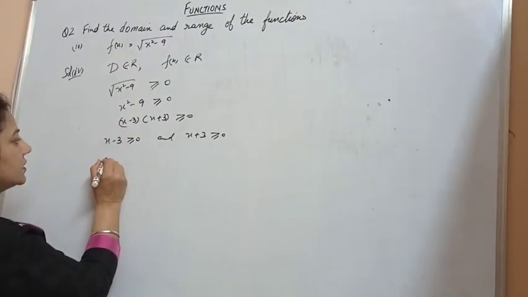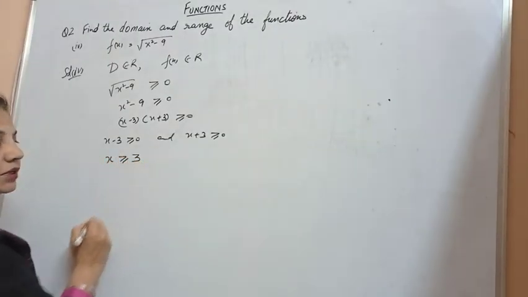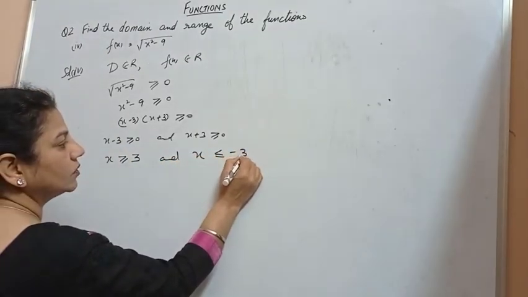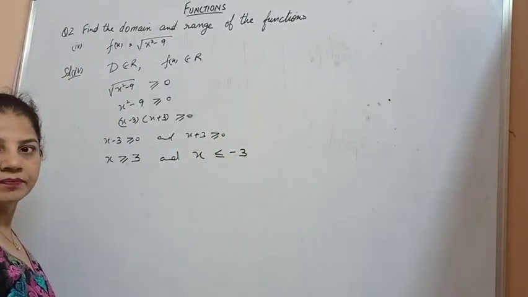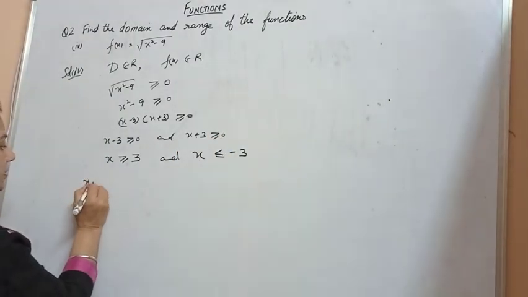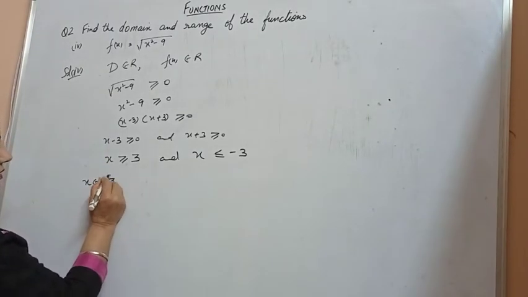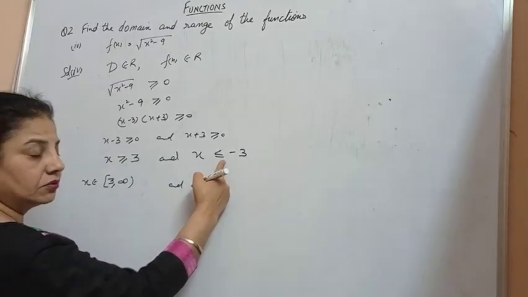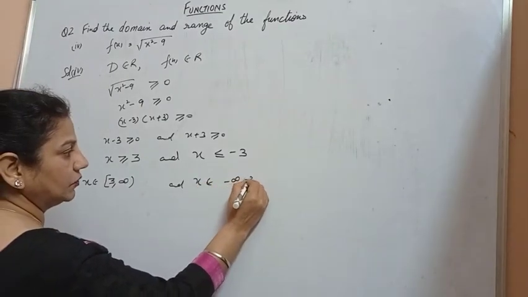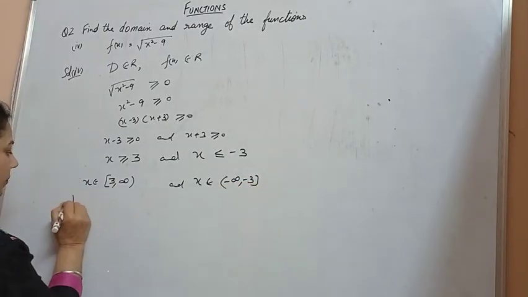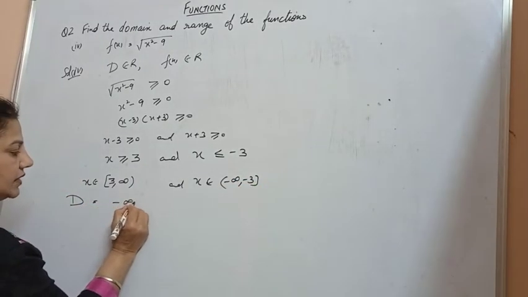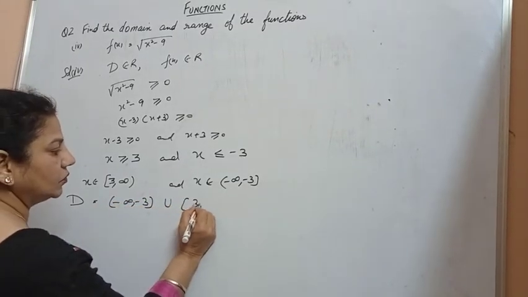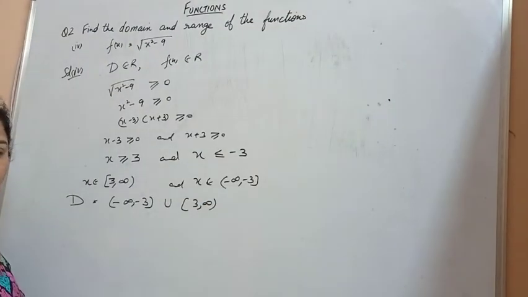So in this case, x is greater than or equal to 3, adding 3 to both sides, and x is less than or equal to minus 3, subtracting 3 from both sides. So here x belongs to 3 to infinity, and here x belongs to minus infinity to minus 3. So our domain is minus infinity to minus 3 union 3 to infinity. This is the domain.